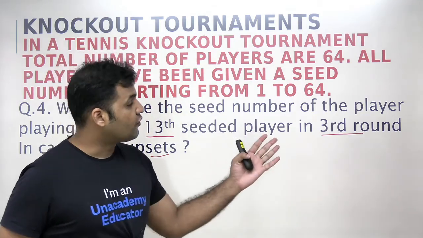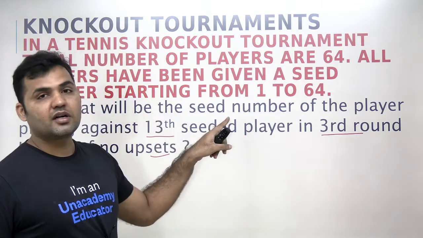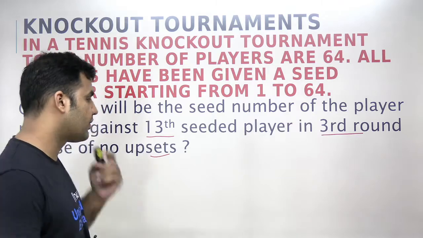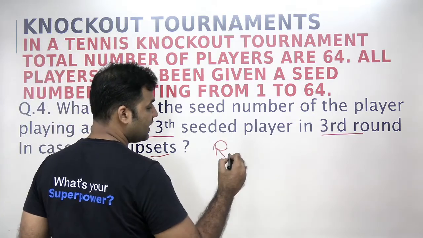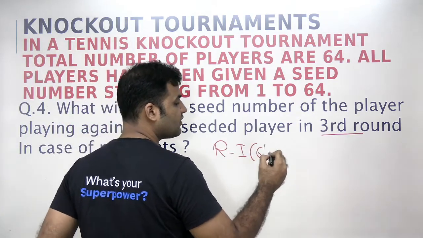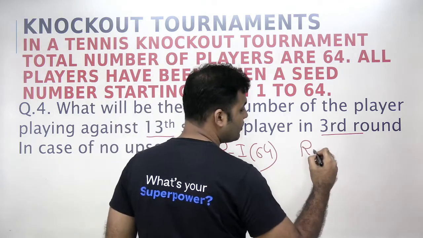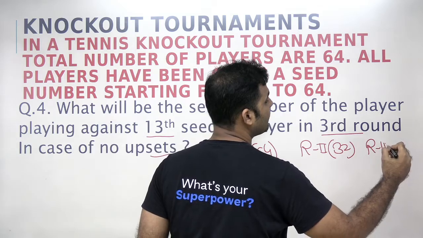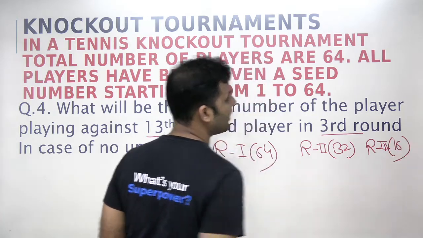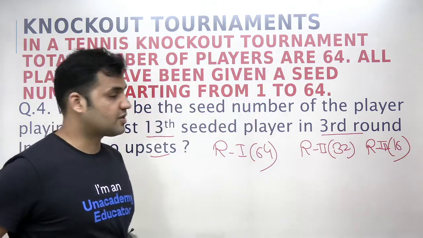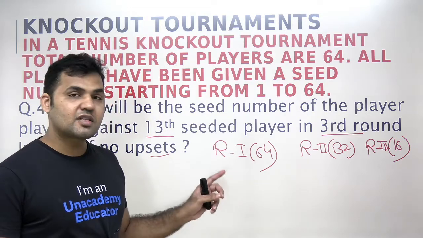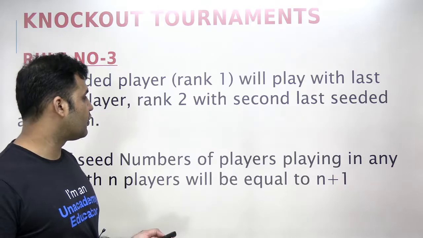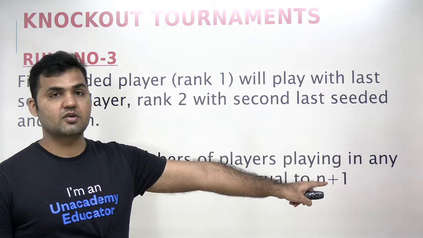Okay, so what we are supposed to find out is the seed number of the player who is playing against the 13th seeded player in the third round. Now we have just seen that in round 1, 64 players will be playing, in round 2, 32 players, and in round 3 there will be a total of 16 players playing the match. And we have also seen that to find the seed number of players who are playing against each other, the rule you are supposed to follow is rule number 3, that is the n+1 rule, right?